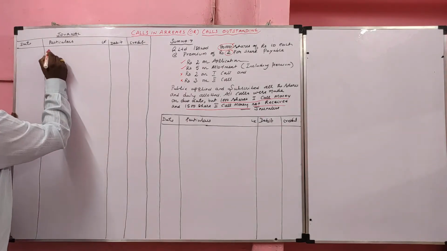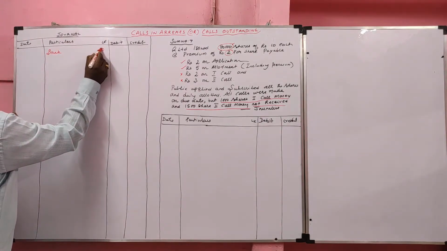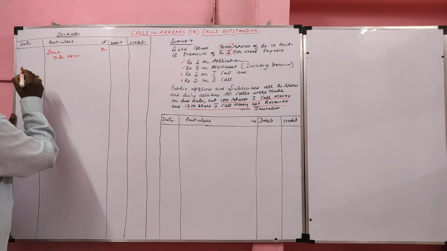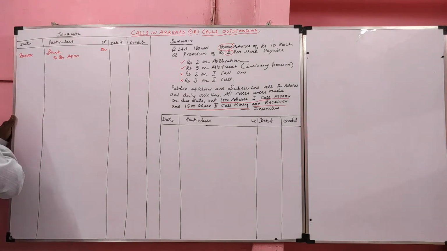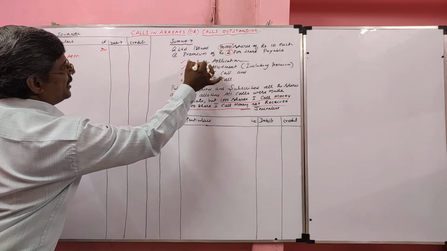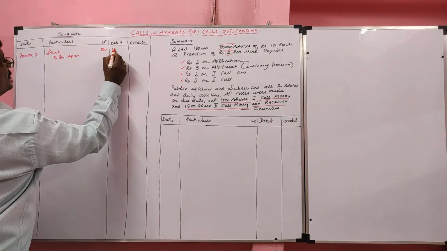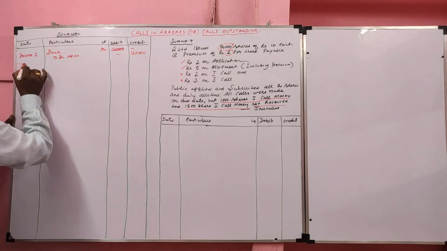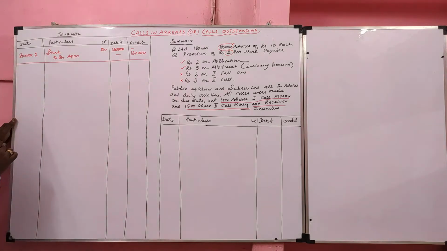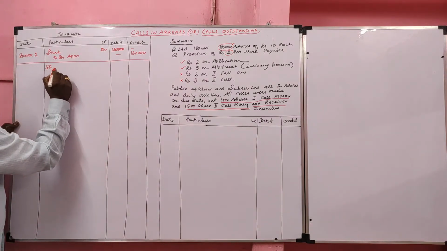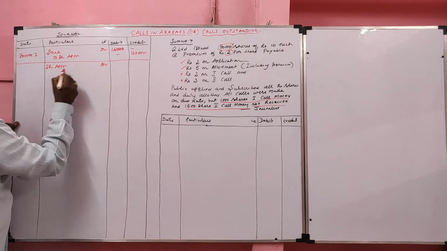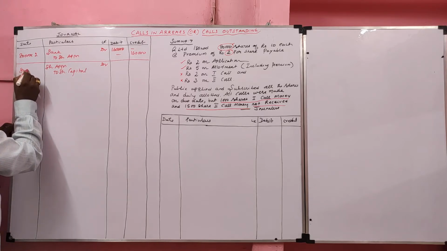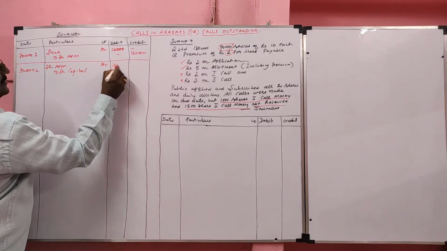First we are going to record the journal for share application. The entry is bank account debit to share application. How many shares are we going to issue? 80,000, and subscribed also 80,000. It should be multiplied by 2 rupees, so the value is 1,60,000. Narration: share application money received. Next entry: the share application money should be transferred to share capital account. Value same, 80,000 into 2, 1,60,000.